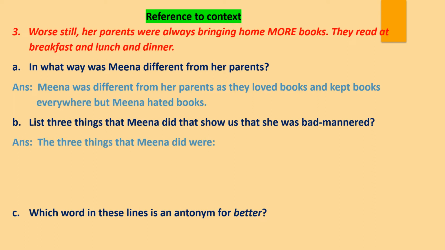The 3 things that Meena did were, yes, see, whenever the parents used to ask her, she always used to refuse reading, isn't it? She never used to read even a single book, isn't it? So, this shows that she was bad-mannered. Why? Because she was refusing her parents, isn't it? Yes, we should obey our parents, no? Yeah, but she used to refuse.